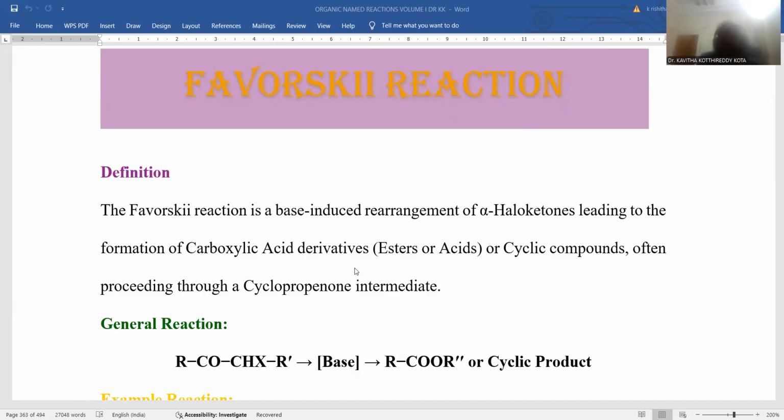of carboxylic acid derivatives. Whenever alpha haloketones are taken, carboxylic acid derivatives will be generated. Either esters or acids are the final products. Cyclic compounds will be generated, often proceeding through the cyclopropanone intermediate. The cyclopropanone intermediate is the driving force in order to get this Favorskii reaction.